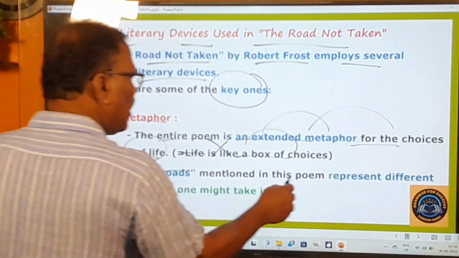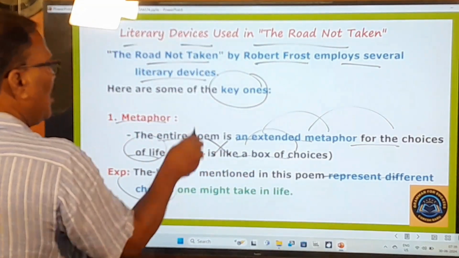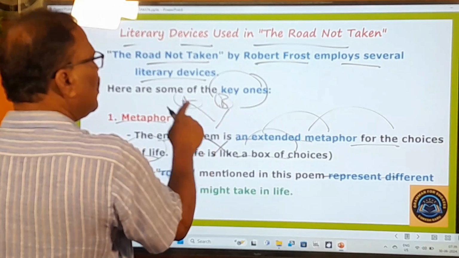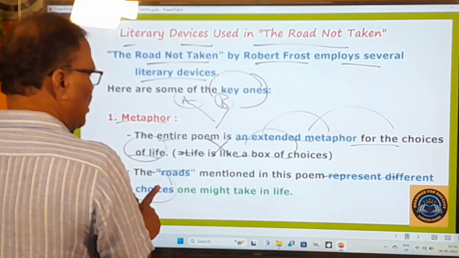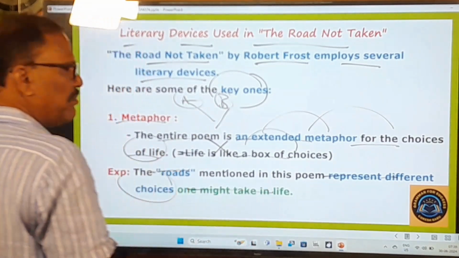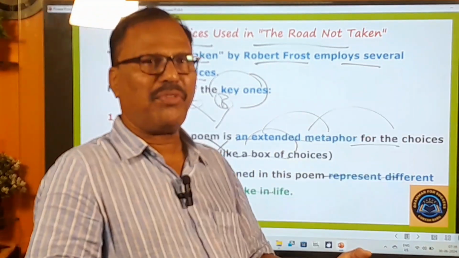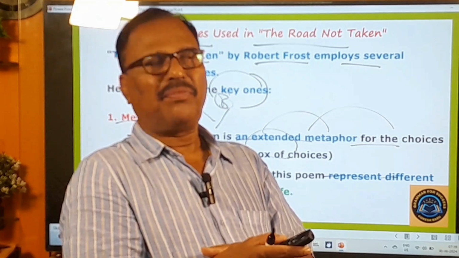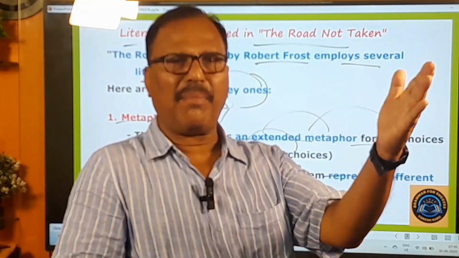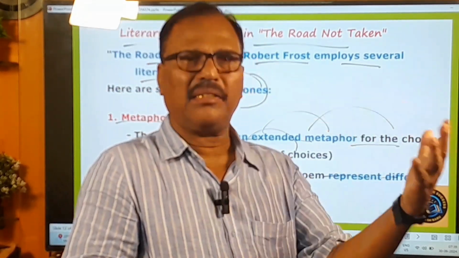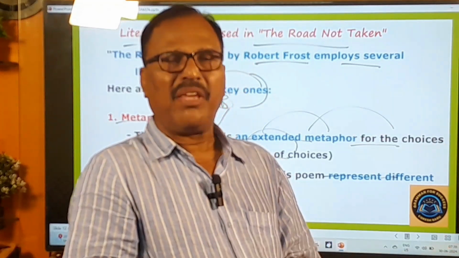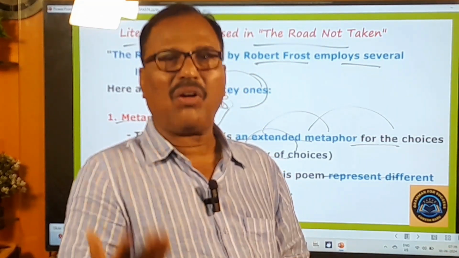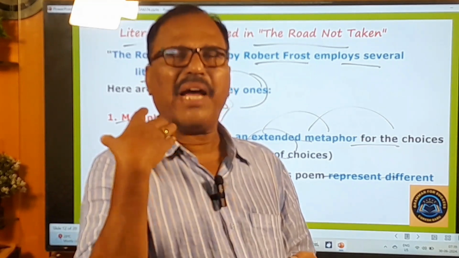The roads mentioned in this poem represent different choices. Two roads means two different choices. Okay, A and B. These are the two choices, representing the choices one might take in life. When there are two choices in front of you, you have to choose either this one or that one. If you choose the right one, your life will be happy and you will reap good consequences. If you choose the bad option, you will have to suffer a lot and face bad consequences.